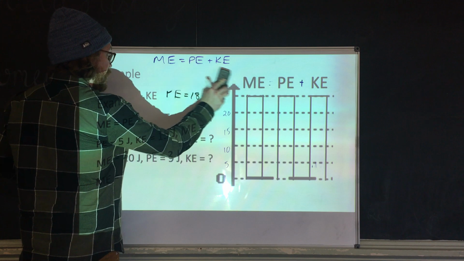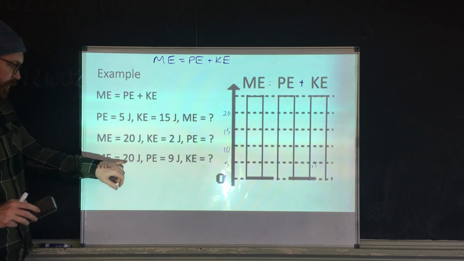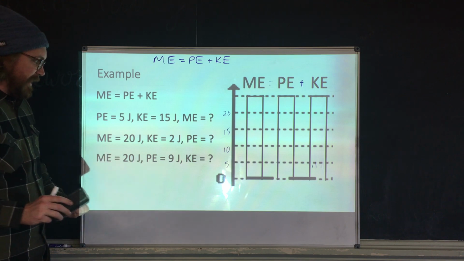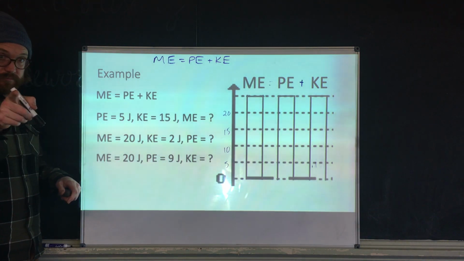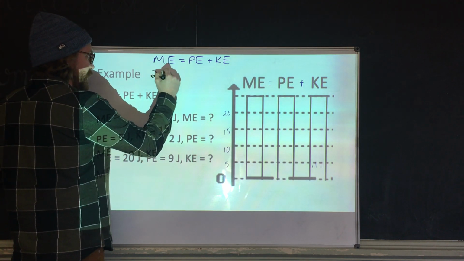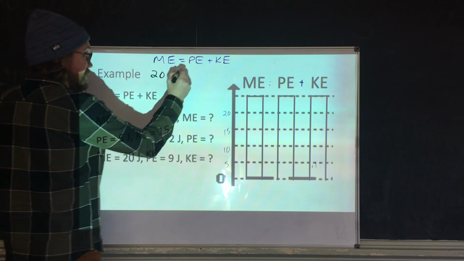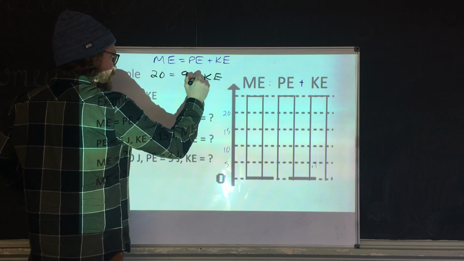Here, same thing. Let's see if you can get this one by yourself. I have 20 joules of mechanical energy, 9 joules of potential energy. How much kinetic energy do I have? What did you get? Let's look. Our mechanical energy is 20. Our potential is 9. We're looking for KE.